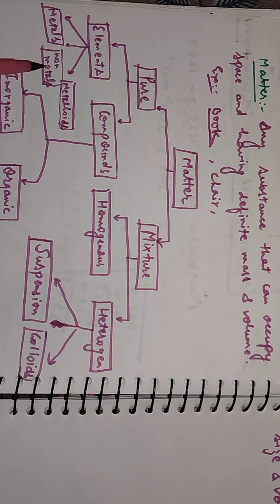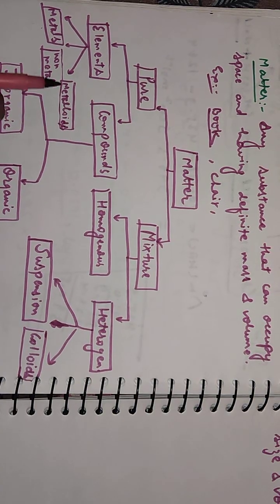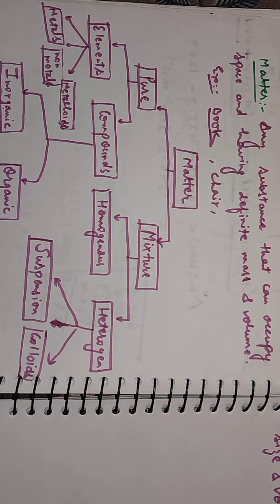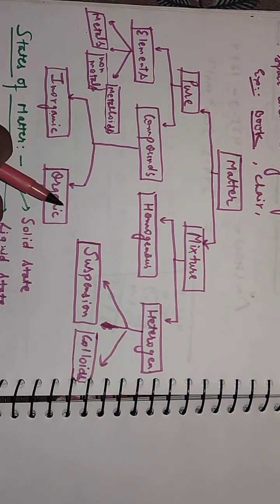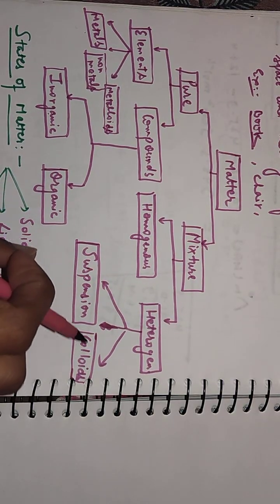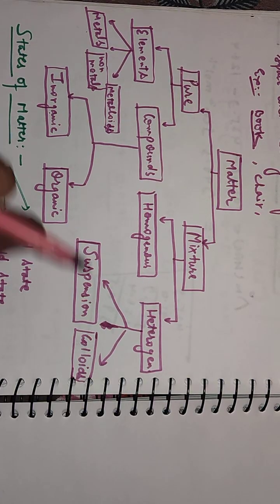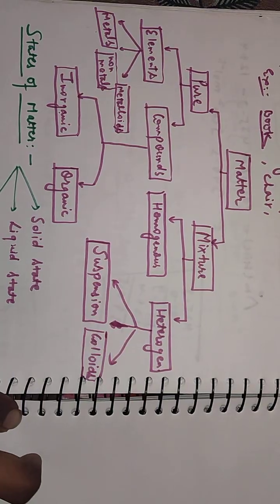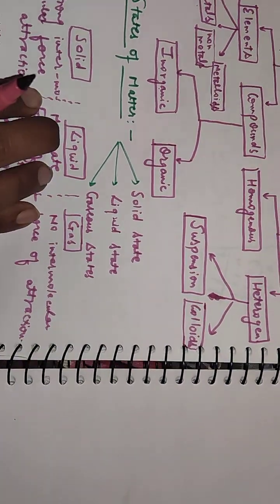Non-metals do not have these kinds of properties like metals, and metalloids, which show some properties of metals and some properties of non-metals, are called metalloids. These are silicon, germanium, etc. Compounds are classified into two main categories: inorganic and organic. Mixtures are homogeneous and heterogeneous. Heterogeneous are further classified into suspension and colloid. So here we discussed the introductory portion of matter, its classification, states of matter and their properties. Thank you.